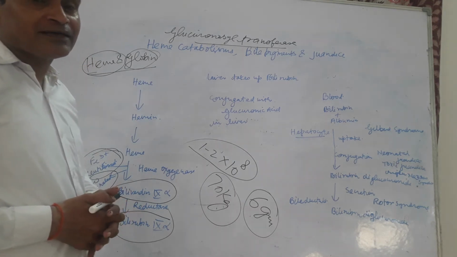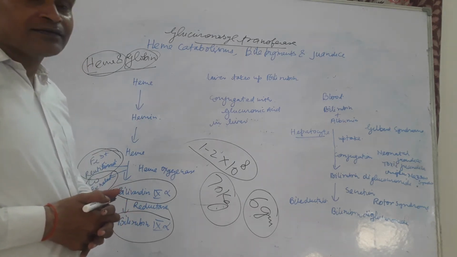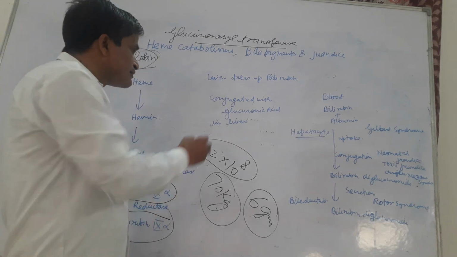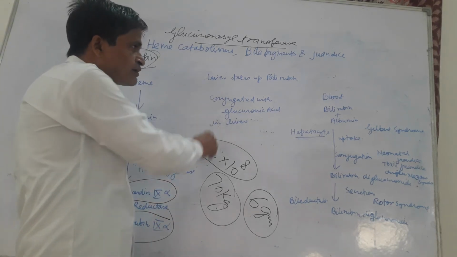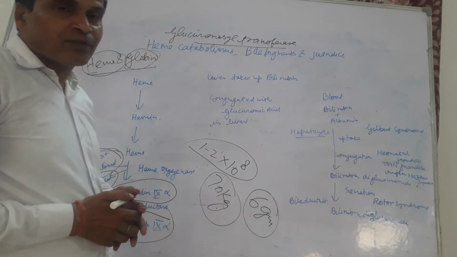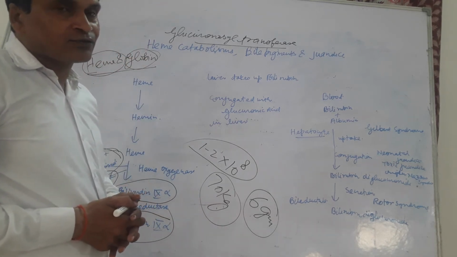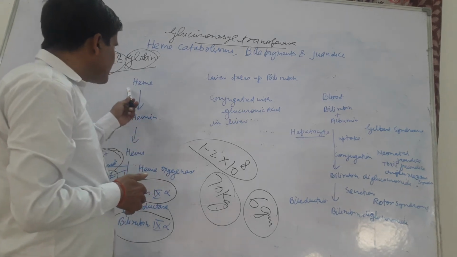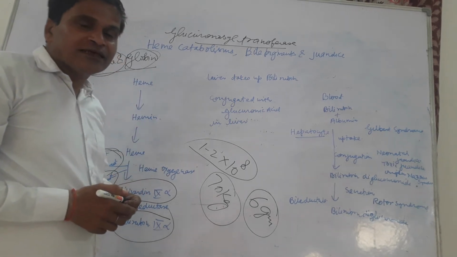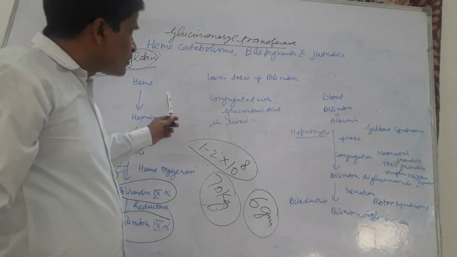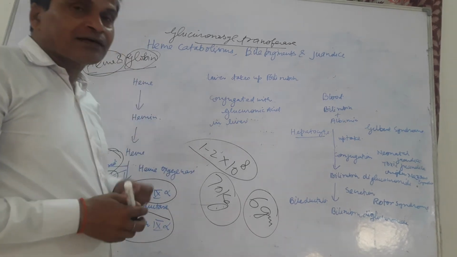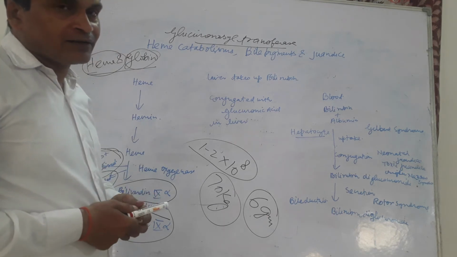If there is any dysfunction or complication of the liver, then this process is checked and unconjugated bilirubin is released into the tissue. Normally, in physiological condition, heme is degraded, bilirubin is produced, taken up by the liver, conjugated and secreted in the bile.